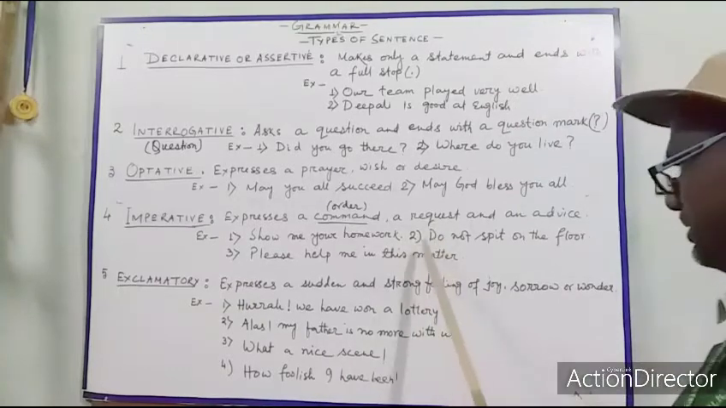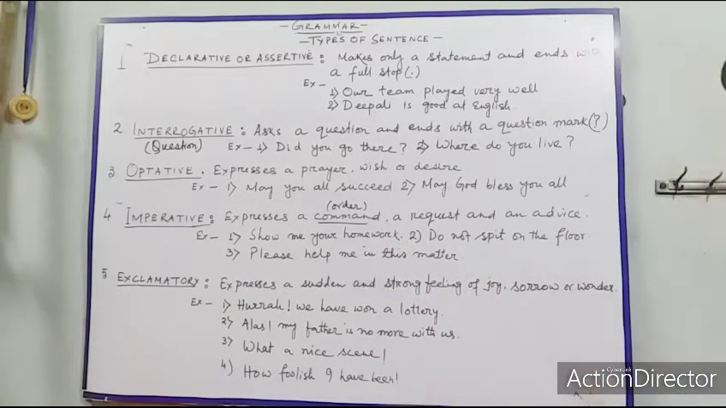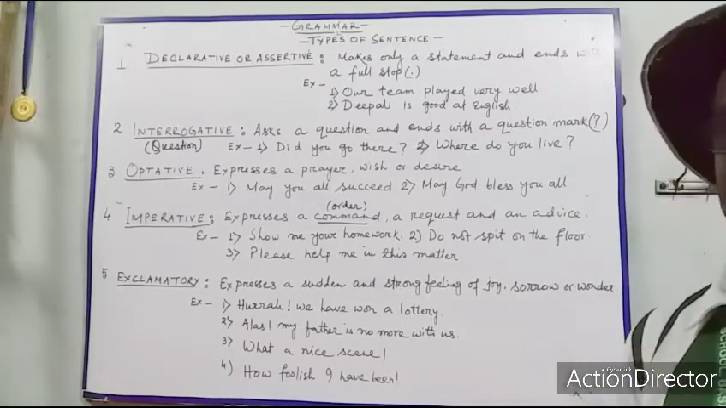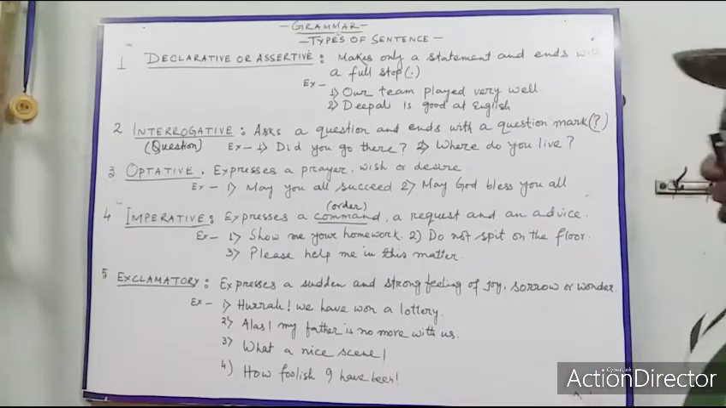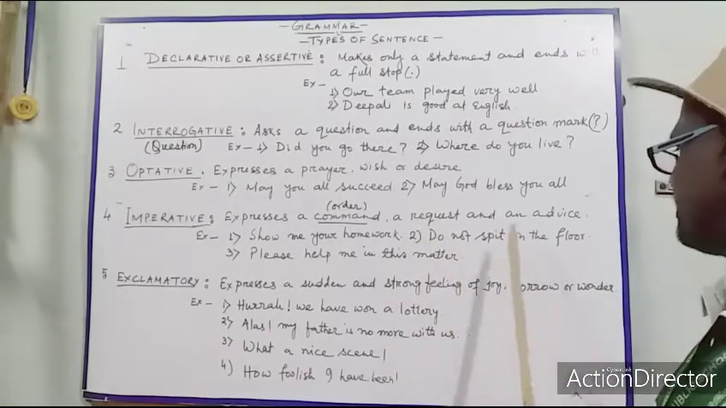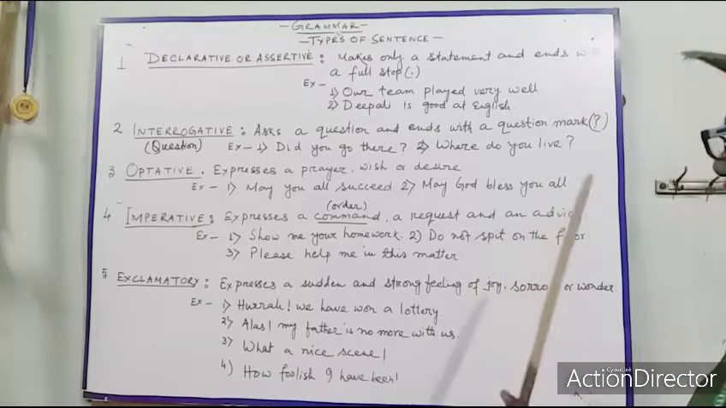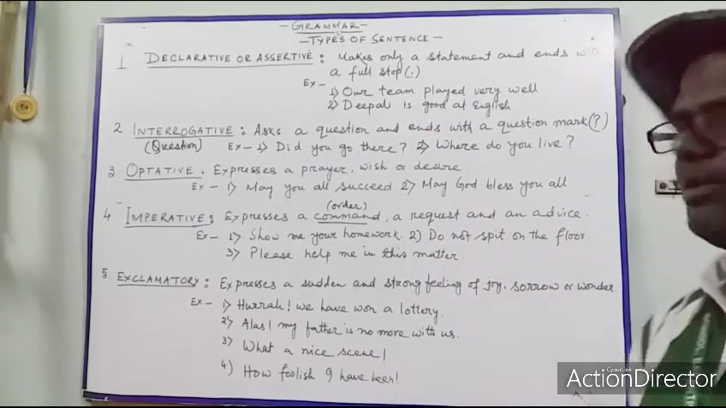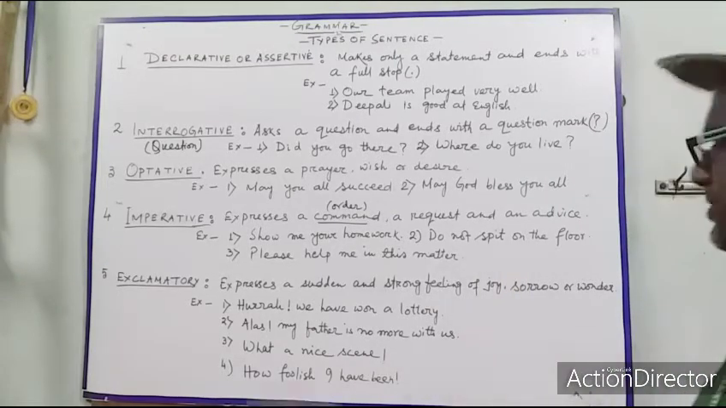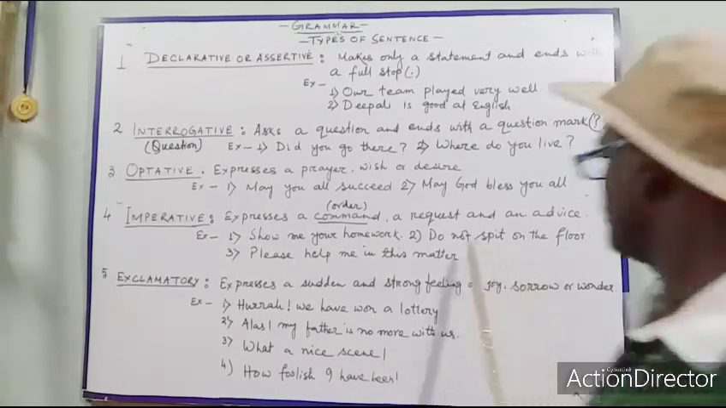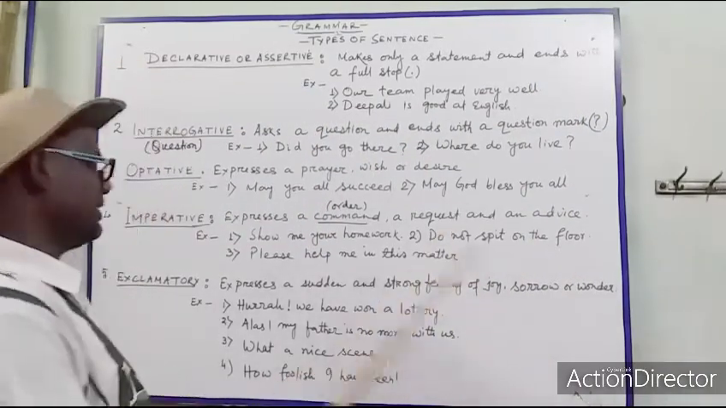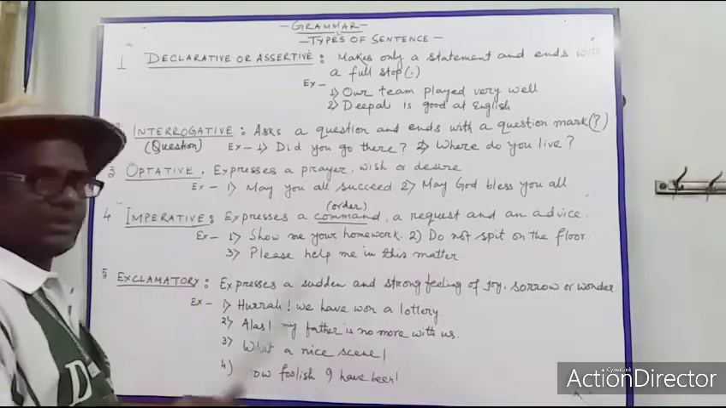Next sentence you can see, do not spit on the floor. This is also another instruction, and this is prohibiting from doing something. Don't spit on the floor. This is another order, or you can say this is an advice also. This sentence comes under imperative sentence.